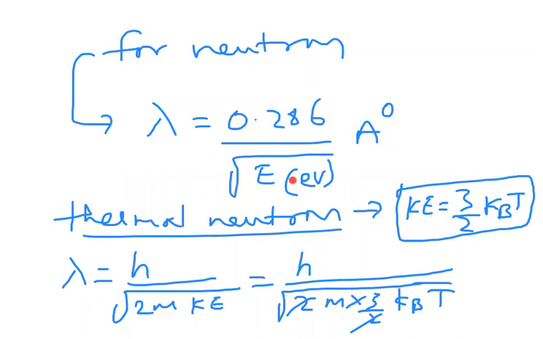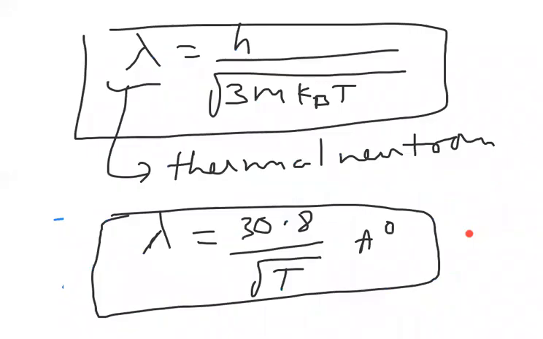This is the formula. But now this thermal neutron, how did we get energy? Because of heat. So kBT we provided, 3 by 2 kBT from kinetic theory of gases. That is the difference here for thermal neutron and normal neutron. So like that we discussed the de Broglie wavelength, different forms for de Broglie wavelength.